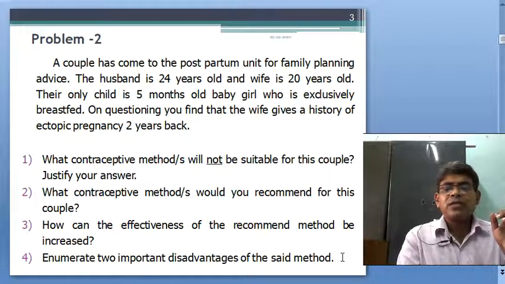Though the failure rate is the result of faulty use or not being careful with withdrawing, etc. These are the disadvantages.